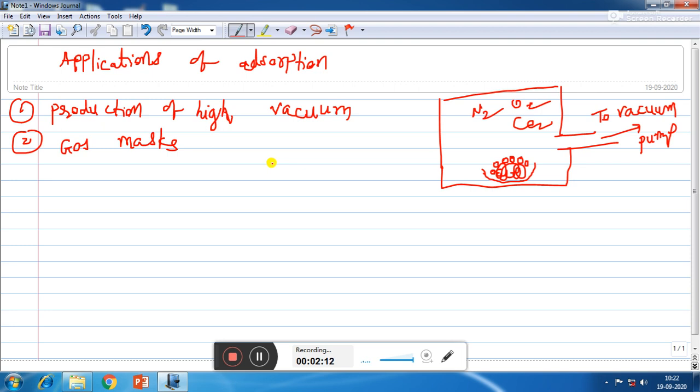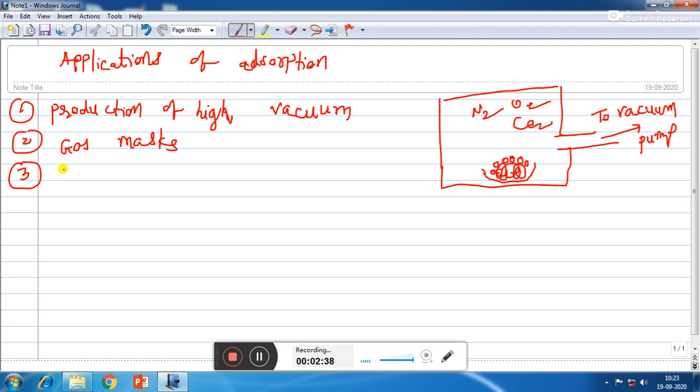So before entering the coal mines, on the mouth we have to wear gas masks which contain activated charcoal, so that when we enter inside the coal mines, poisonous gases will be adsorbed by the charcoal, and thereafter air free from poisonous gases will enter our nose.